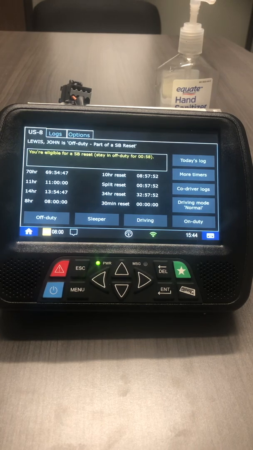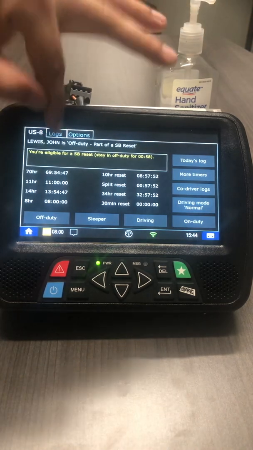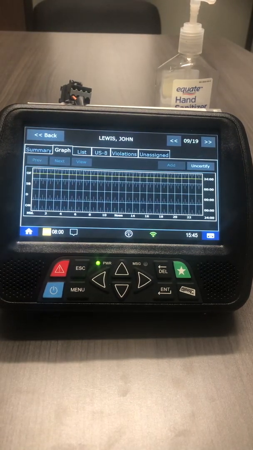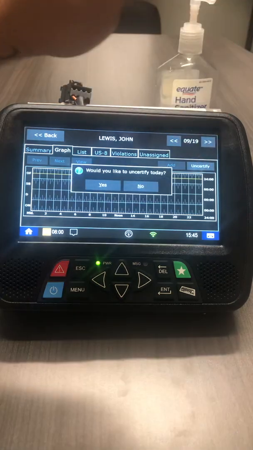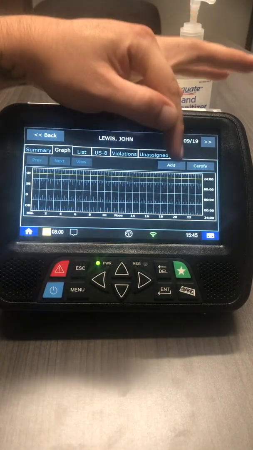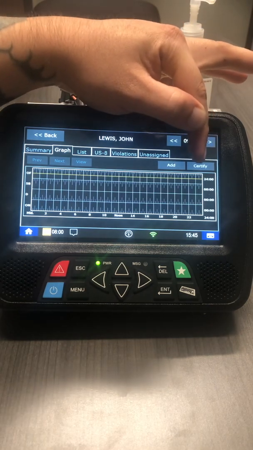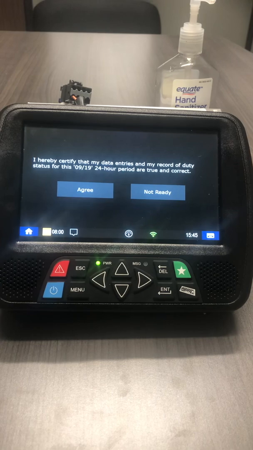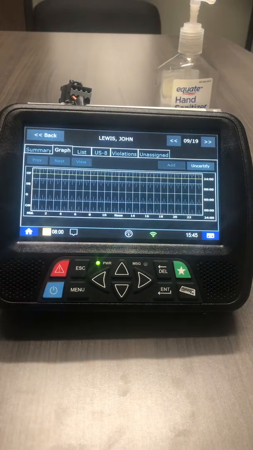How to certify logs. You go to logs. You highlight the day. Over in the right-hand corner, you will see Add and Certify. Click Certify. This screen will pop up. You hit Agree. It certifies the log.